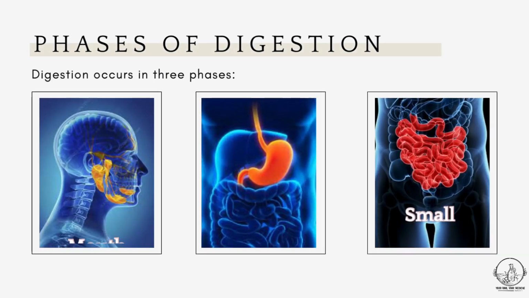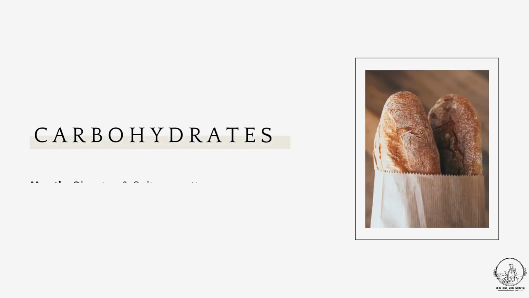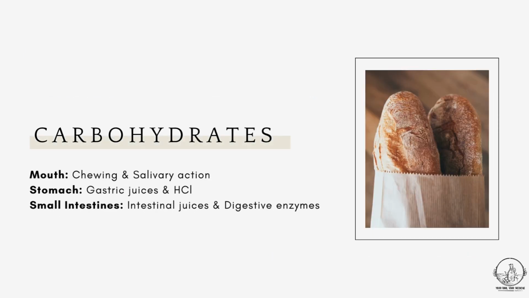So digestion has three phases. The first phase occurs in the mouth, the second phase occurs in the stomach, and the third phase occurs in the small intestines. So let's start with carbohydrates. The digestion of carbohydrates starts in our mouth, first with chewing. When we chew, our food gets broken down into smaller particles and gets converted into a ball-like structure called bolus, which then passes on into the esophagus.